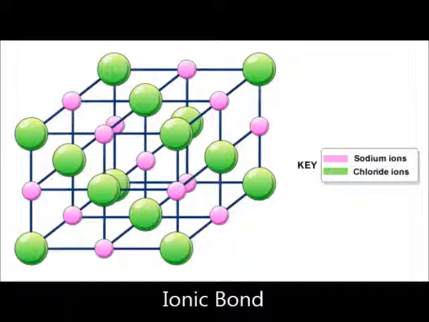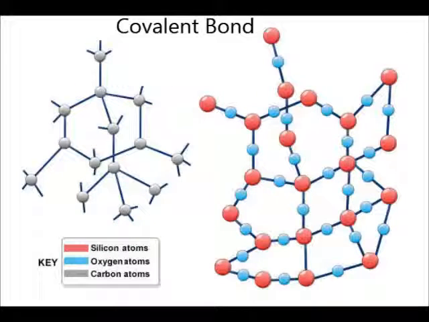Ionic bonds happen when one or more valence electrons are transferred, producing a weak bond. An example of a mineral formed by ionic bonds is salt. Covalent bonds are strong bonds that are produced when two atoms share valence electrons. An example of a mineral formed by covalent bonds is a diamond.